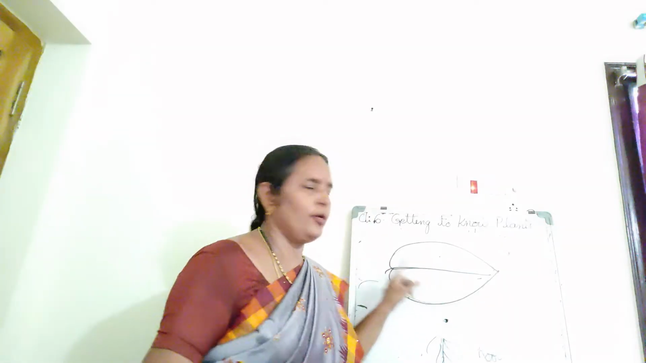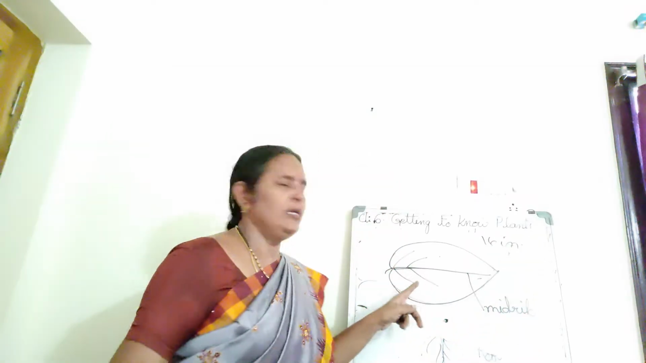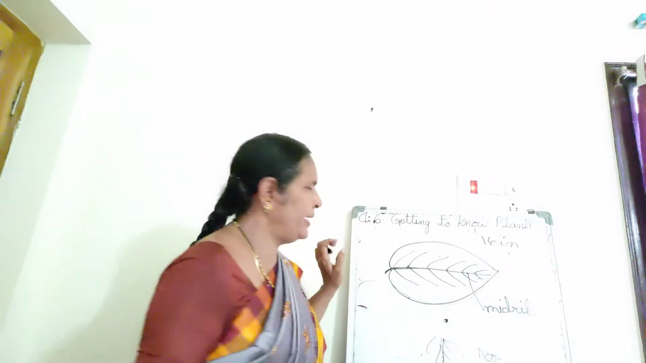Yes, this is the leaf. In the middle there is a strong line I have drawn. This is the midrib. From this midrib, this is the vein. So this middle vein is called midrib. From the midrib, see, lateral veins. These are the lateral veins.